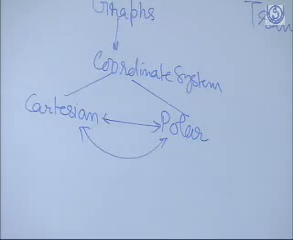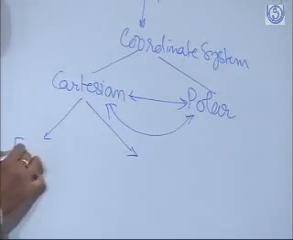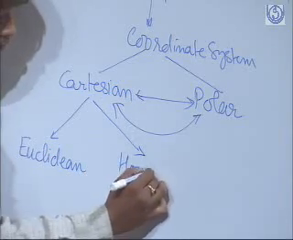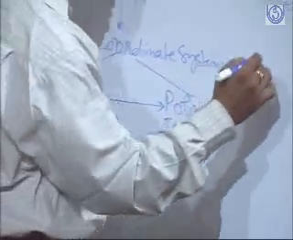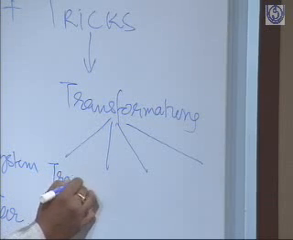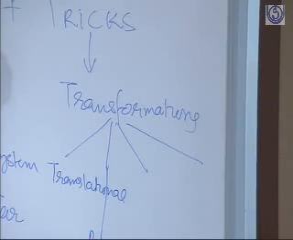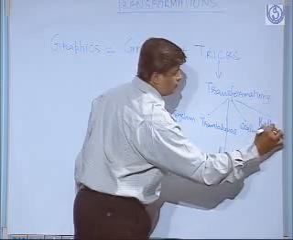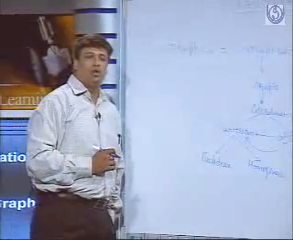Now, the Cartesian system is to be studied in two sections. One is the Euclidean coordinate system, and the other is the homogeneous coordinate system. At the same time, in the lecture we will be talking about the transformations, and they are classified into different categories. Likewise, the translational transformation is there, rotational transformation is there, scaling is there, reflection is there, and we will be talking about some of the strategies for how to attempt the problems in your examinations.